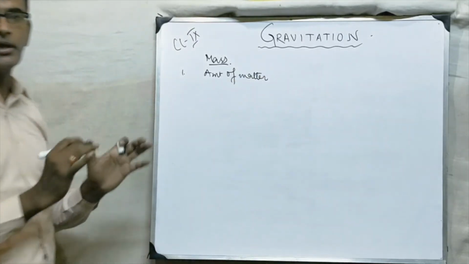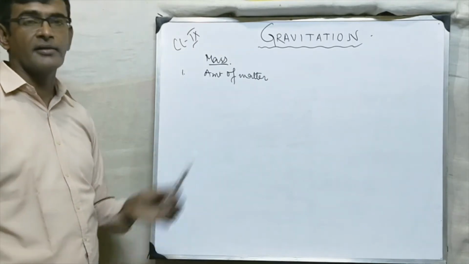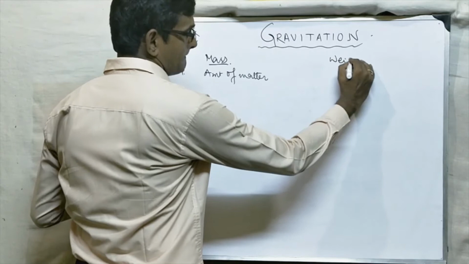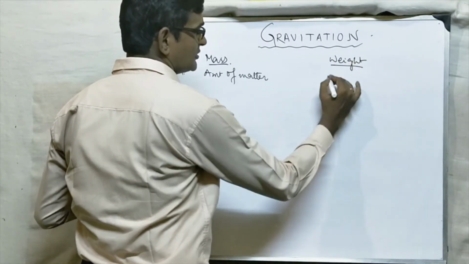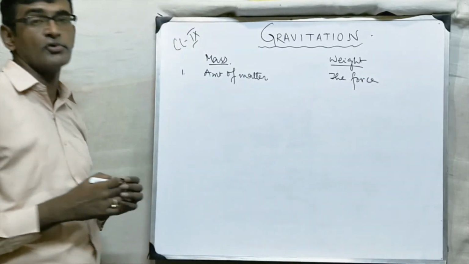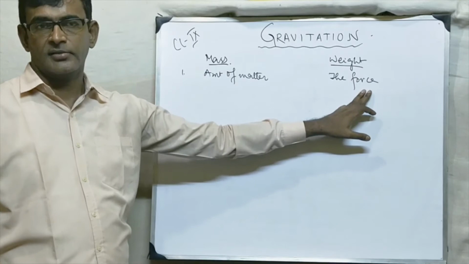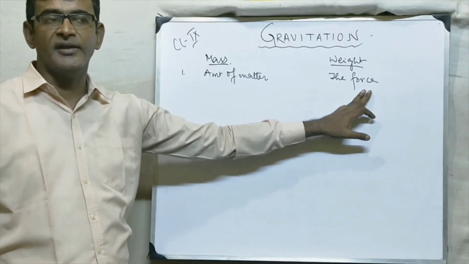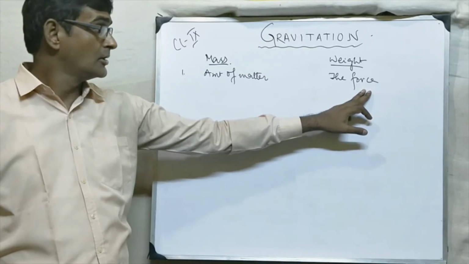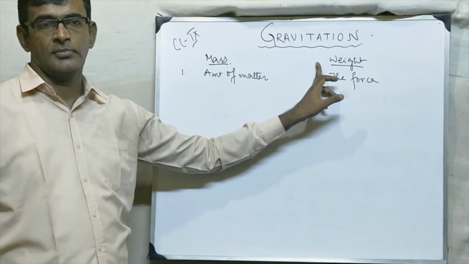Mass is the total measurement of the total amount of matter contained in a body. And what is weight? Weight is actually the force of gravity of any object. We have already studied what is gravity, what is gravitation. So the force of gravity is the weight.